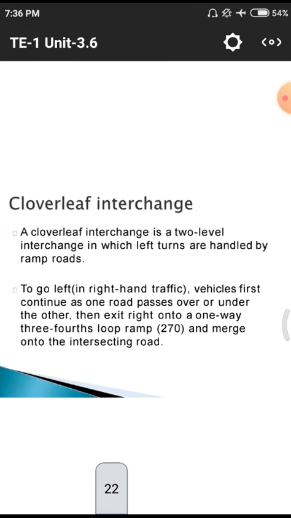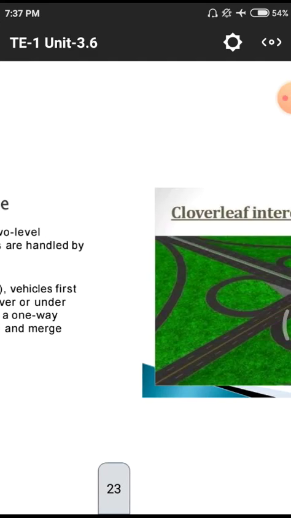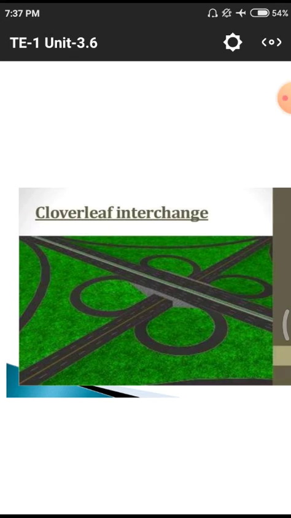Next one we are having is the cloverleaf interchange. What is the cloverleaf interchange? A cloverleaf interchange is a two-level interchange in which left turns are handled by ramp roads. That means ramps are circular roads. To turn left in right-hand traffic, vehicles first continue on one road, pass over another road, and next exit on a three-quarter loop ramp, or 270 degrees, and merge with the intersecting road. We have to observe this diagram first. This is a complete cloverleaf interchange.